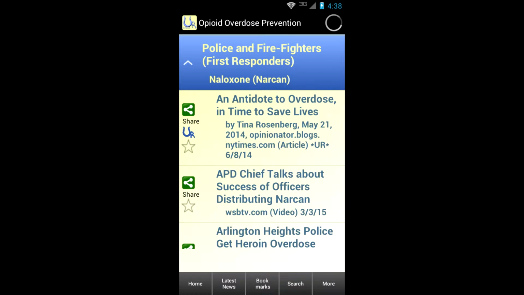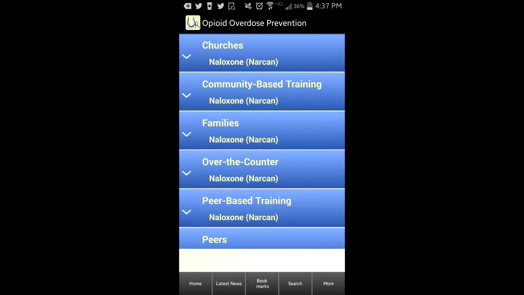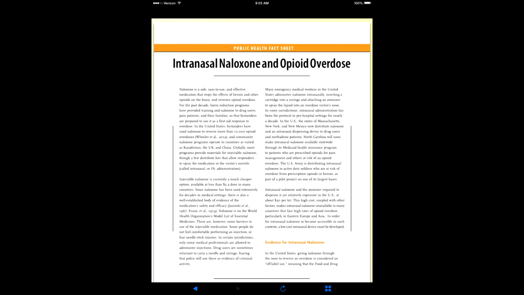Articles about first responders being trained and using Narcan. Under distribution models, we also have 6 types of people and organizations who are distributing naloxone and saving lives. These include peers, treatment centers, and churches. Different ways of administering, including the new intranasal currently being fast-tracked through the FDA.